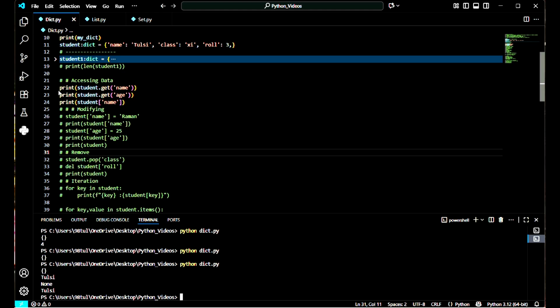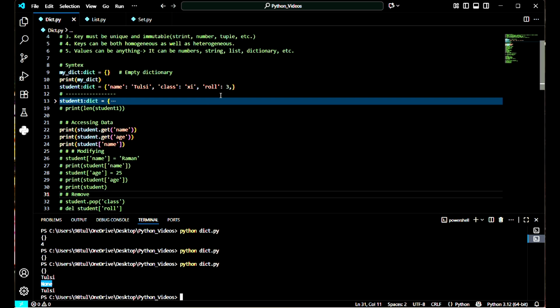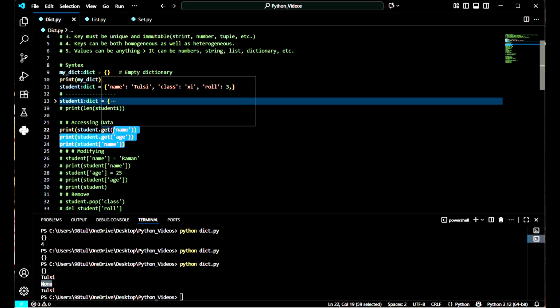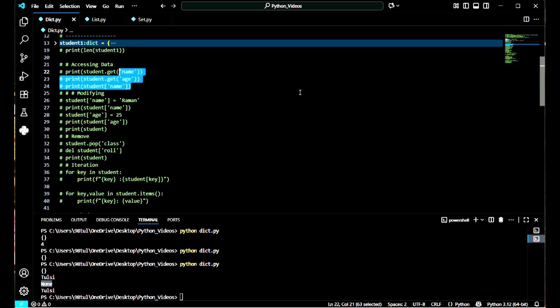For line number 22, I am getting the output as Tulsi, and also for line number 24, I am getting the same output as Tulsi. But what about this None? It is for line number 23. And why is it giving us None? Because I have not given any key such as age. That's why it is giving us None, because there is no key as age. Let me comment. Now we will move to the modification part.